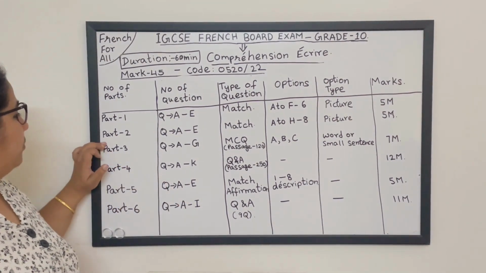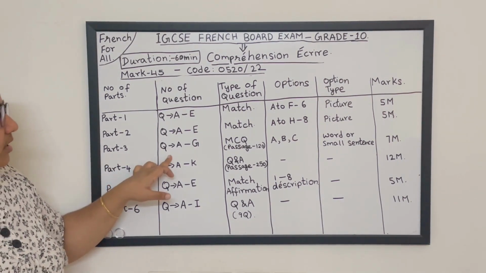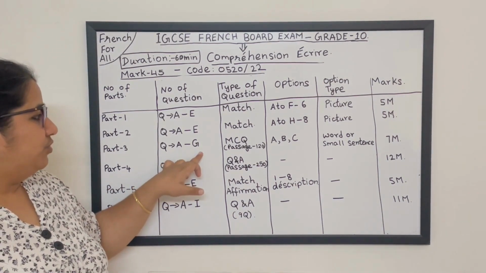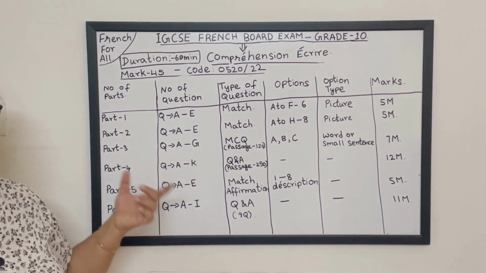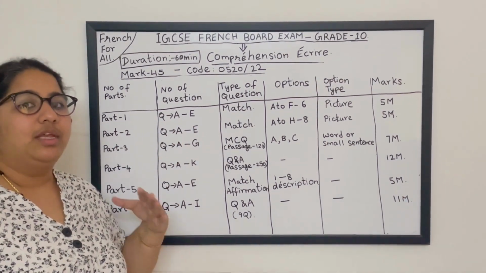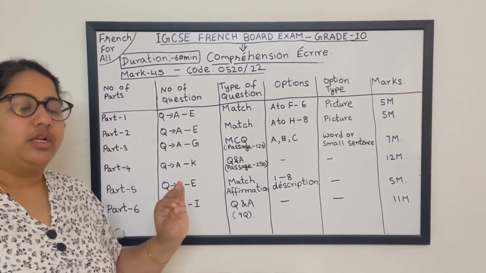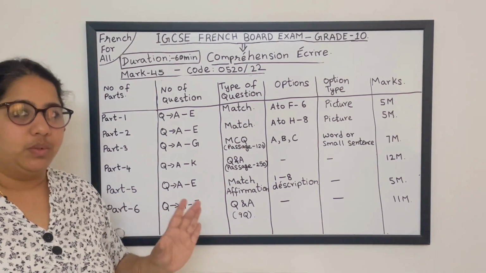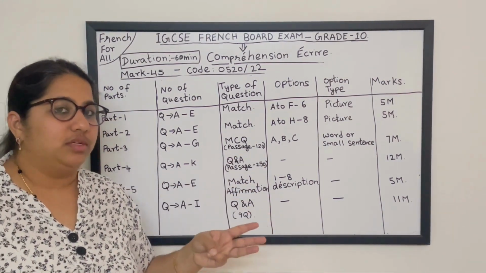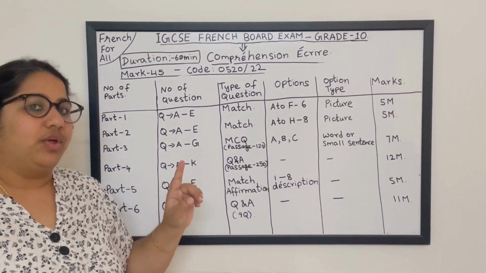Okay, students, so next on va aller pour la troisième partie, third part. Ici il y a des questions de A à G, from A to G. So how many questions? There are going to be 7 questions. The type of these questions is going to be MCQ. You will be given a passage. The passage will contain close to 100 to 120 words. For each question you get the options A, B and C. The right answer you have to tick.